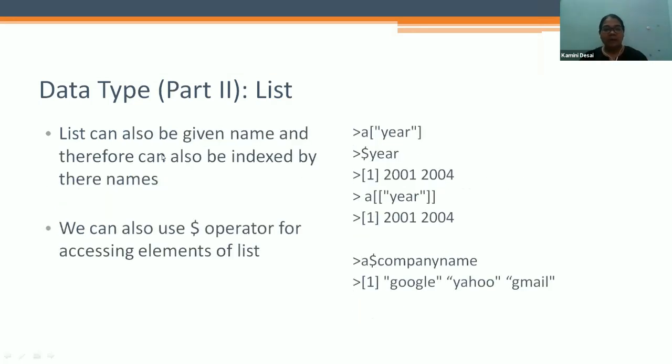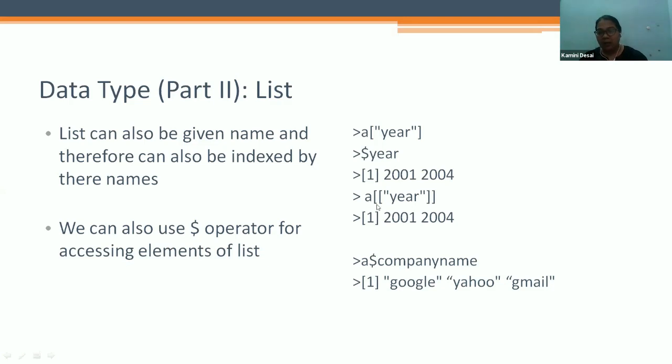After that, a list can also be given names, and therefore can also be indexed by their names. I have given the name year to that particular element. We have assigned 2001 and 2004 to year. So we call it by $ and year, and it gives the value 2001 and 2004.